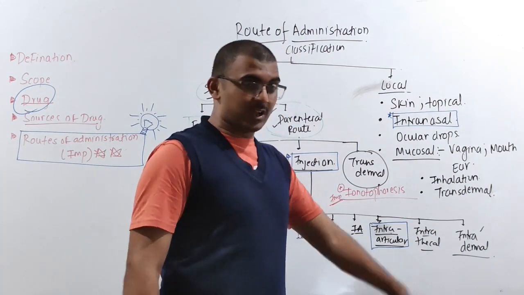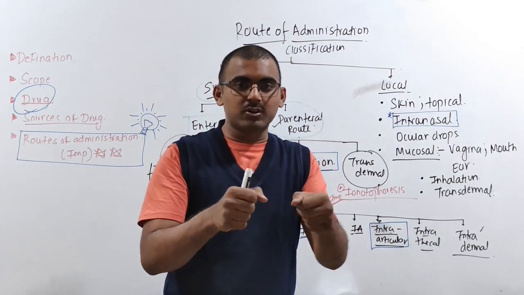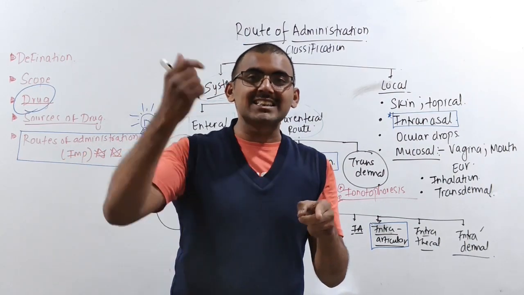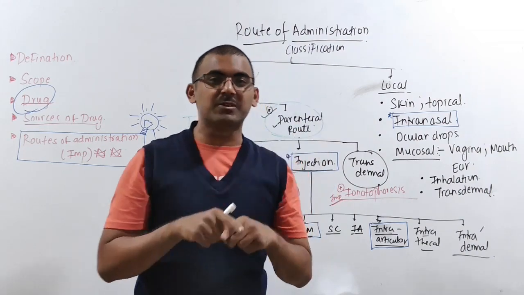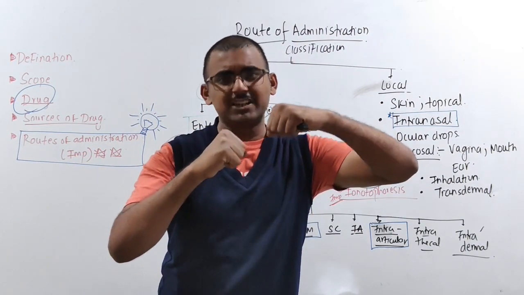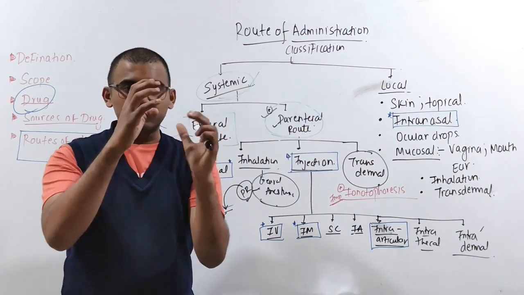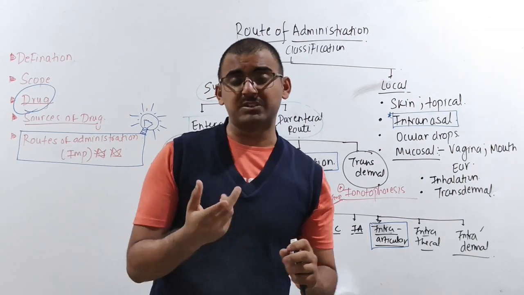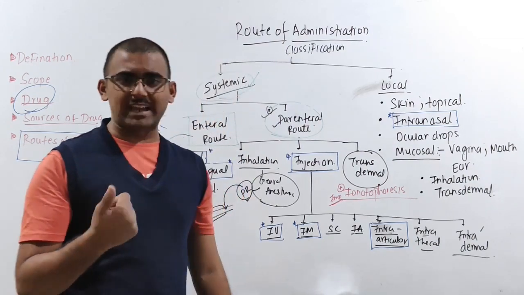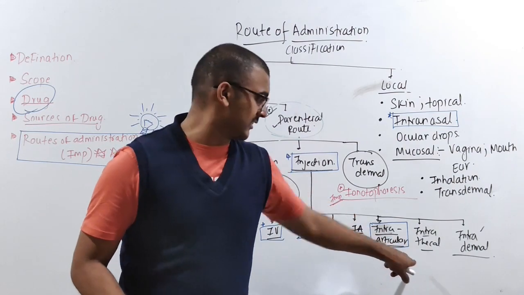Then intra-articular, what do you mean by articular? Articular means between joint. Like in between joint you are going to have a synovial fluid. Yes or no? So directly we are injecting the drug inside that synovium cavity. I hope you all know, two joints which are there, that join together, and in between you are having a synovium cavity. Yes or no? So in the synovial cavity, which is the synovial fluid, when you are having especially rheumatoid arthritis, maybe spondylitis, right? In those cases, for showing direct action, we are using this intra-articular.